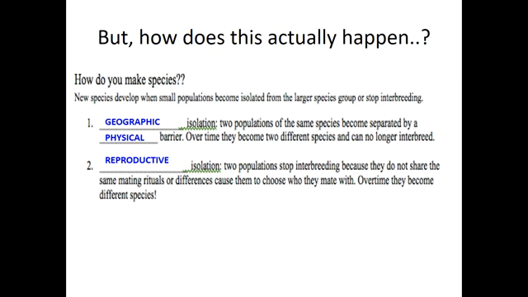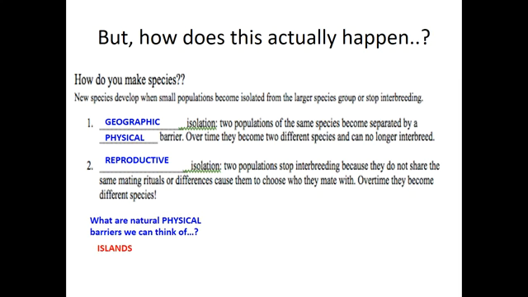So, for example, if you have two different rodents, or maybe let's say a skunk, maybe one species of skunk prefers to mate in the springtime, while another prefers to mate in the winter. Because they mate during two different time periods of the year, they would never actually mate with each other, and they would remain two different species.